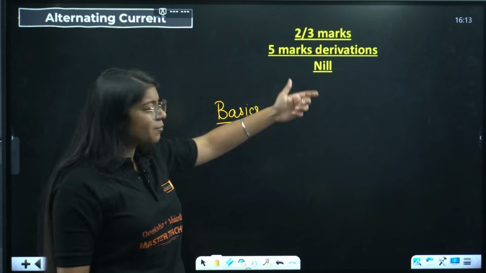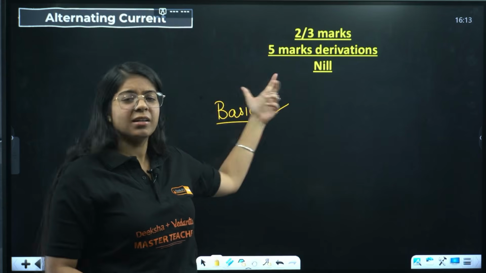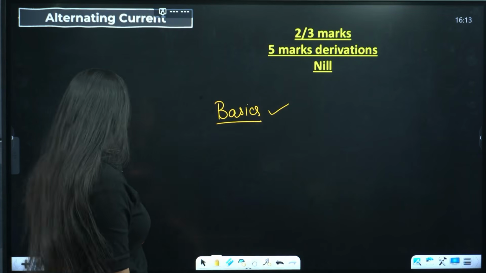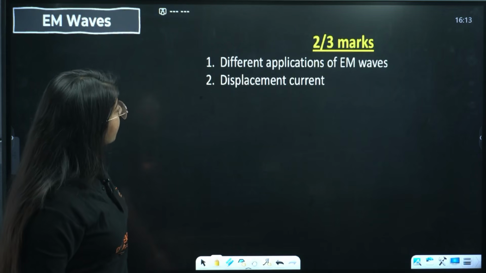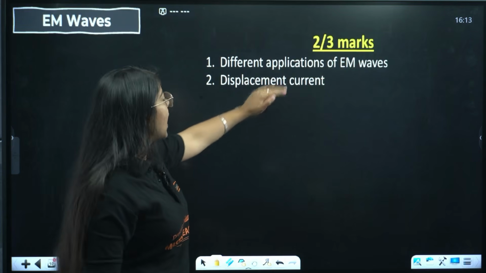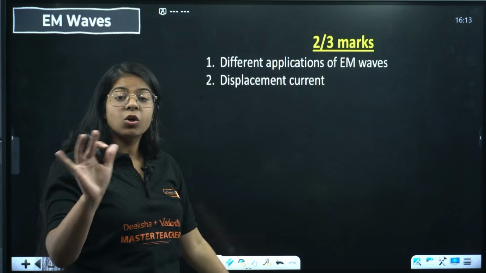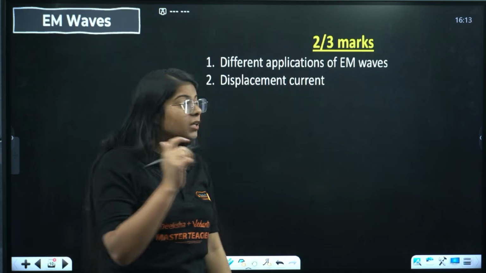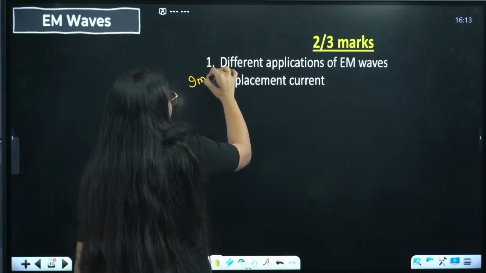And the 5 marker we'll talk about in another video, but that also doesn't come in this chapter. Then we have EM waves for 2 to 3 marker, different applications of EM waves, and then displacement current. Although these are the 2 chapters, displacement current is a very important topic.